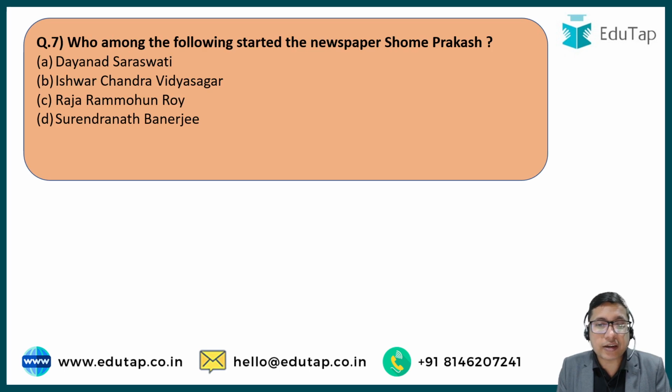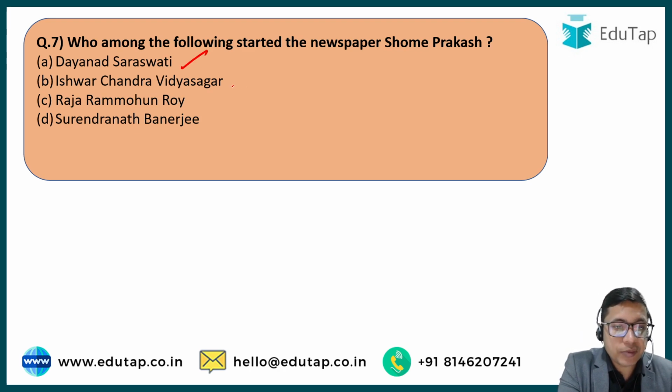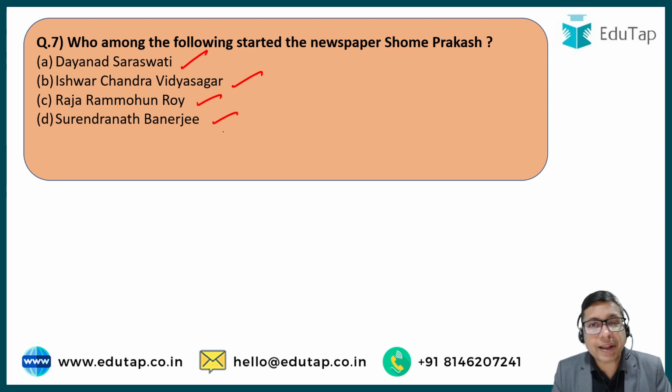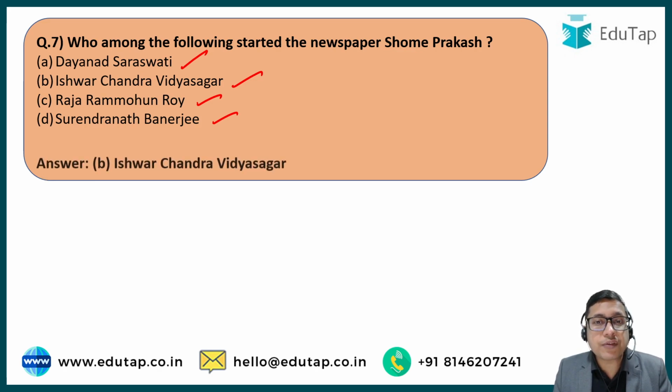Who among the following started the newspaper Somprakash? Somprakash was a very famous newspaper, talked about social reform, talked about the upliftment of women and also other sections of the society, and also nationalist tendencies were seen in the newspaper. This was started by option A, Dayanand Saraswati, option B, Ishwar Chandra Vidyasagar, option C, Raja Ram Mohan Roy, or option D, Surendranath Banerjee.